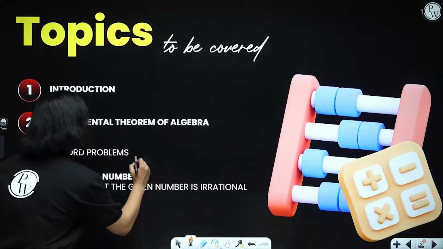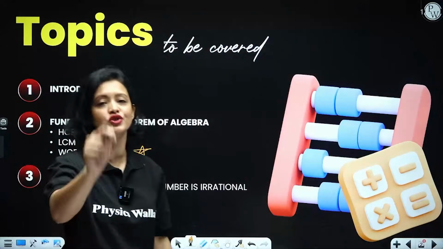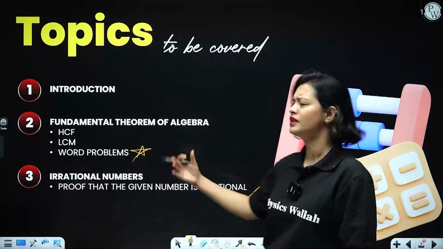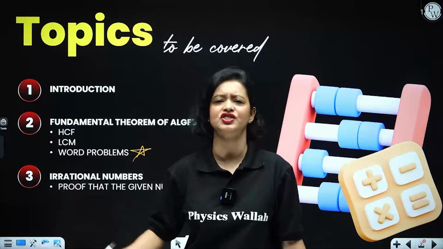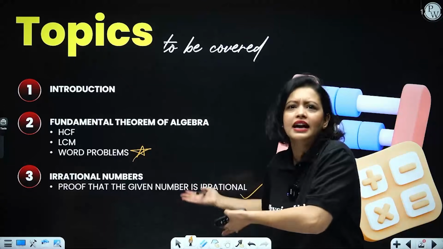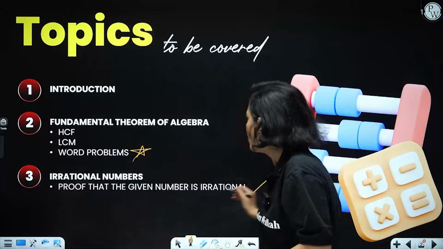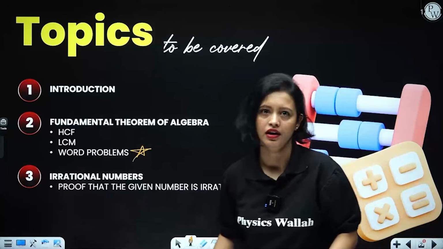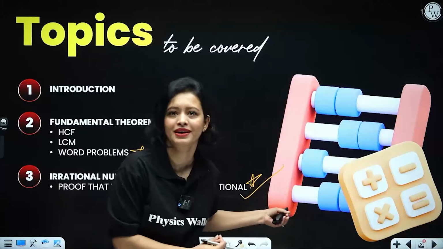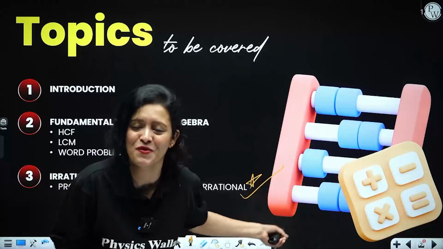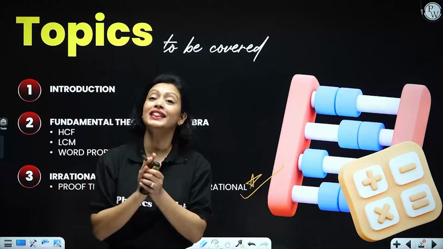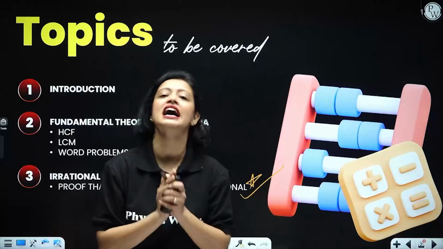Word problems is the part where a lot of people struggle. Then we have the proof that the given number is irrational. This is something that is always asked in board exams. You cannot miss it, everyone. So mug it up, and I'll tell you how to mug it up. Don't worry. So with that, let us start.